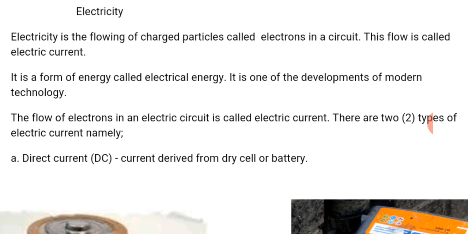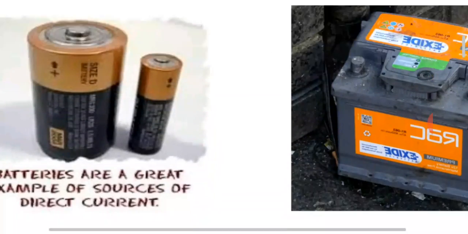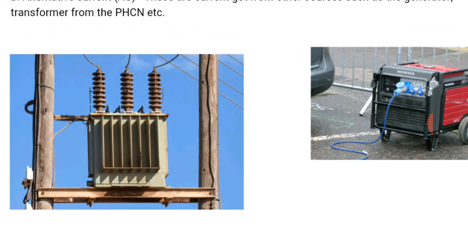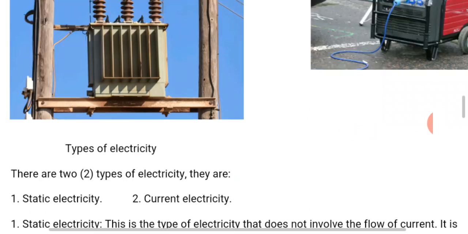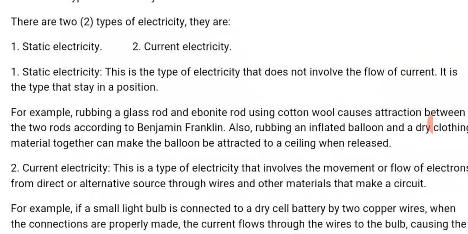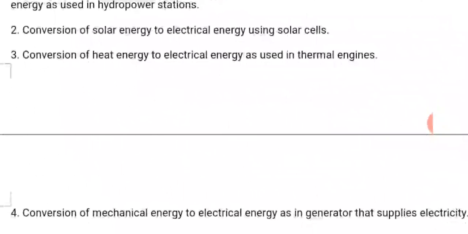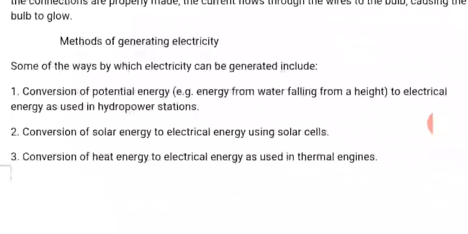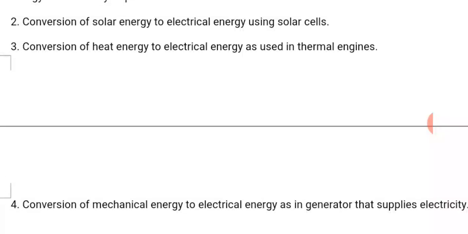We say there are 2 types of current: direct current and alternating current. Then we moved on to the types of electricity. There are 2 major types of electricity: static electricity and current electricity, and the examples have been given also. Then we moved on to the methods of generating electricity. So this is all that we have for us today.